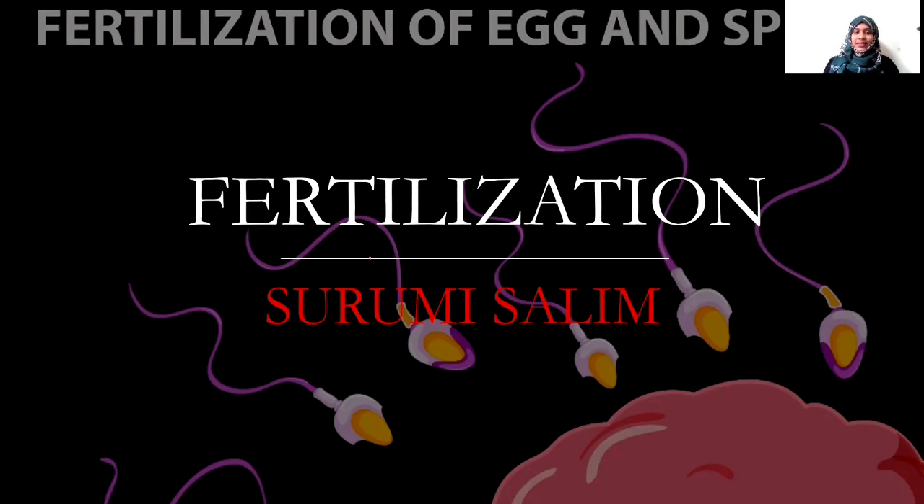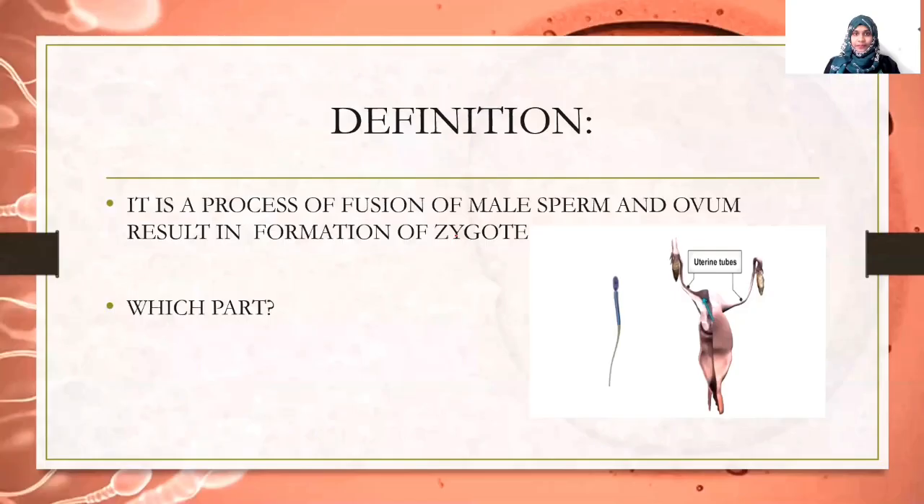See, today's class is regarding OBG part 3, fertilization. Part 1 we dealt with the reproductive system of the female. Part 2 we dealt with the menstrual cycle, and today we will be dealing with fertilization. So we'll go to the class.